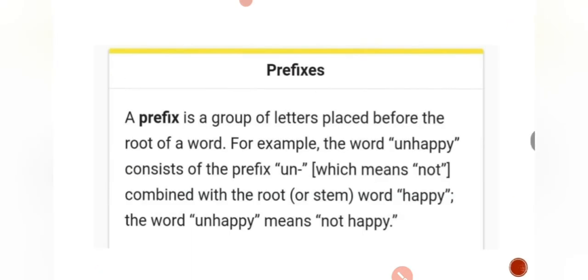So prefix means what? Prefix is a word. Let me clear, I have prepared a slide for that, where you'll understand what is prefix. As you see on the screen, a prefix is a group of letters placed before the root word. The root word means the main word. So these are the prefix. Prefix, it is a word which is used before a word. Simple. If I use a simple sentence to make you understand, this is going to be perfect.